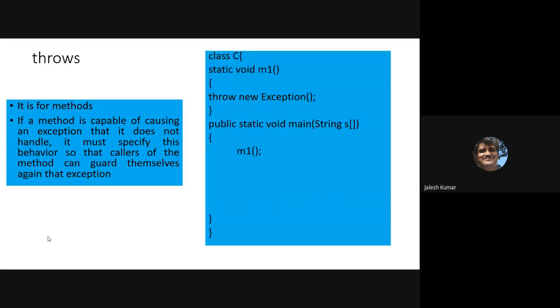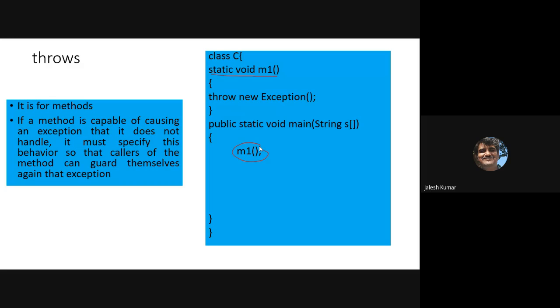See, we write one method, m1. Once again the same example I will use: static void m1, and it is throwing the exception. See, I am invoking that m1. If I execute like this itself, tomorrow if it throws the exception, I don't know how to handle that, because I completely believed that m1 is a very good task performer, and it's not necessary to take care of myself.